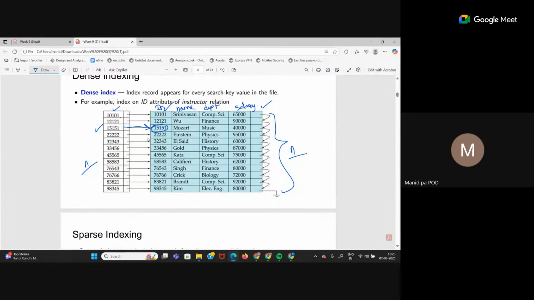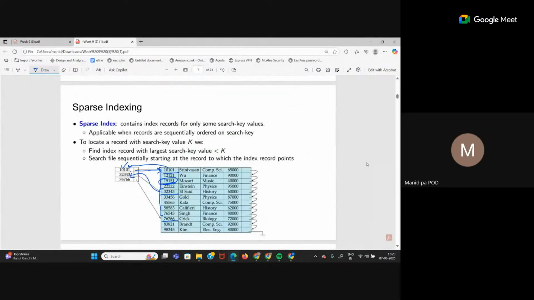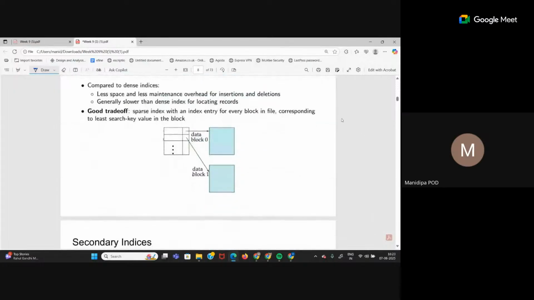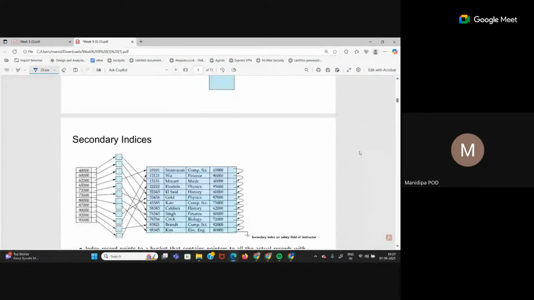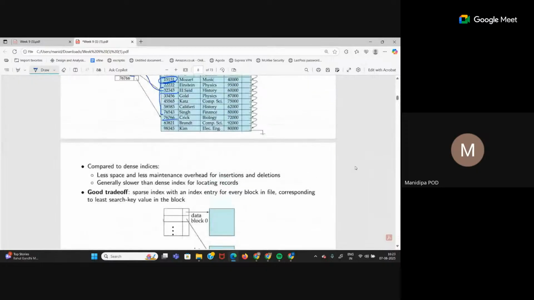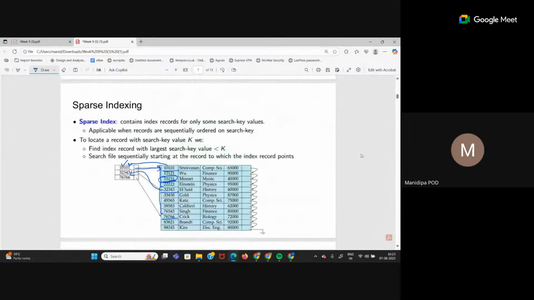So when we actually implement this in a real life scenario, we usually use a mix of dense and sparse indexing based on whatever our requirement is, right? So these two classifications are very important. See, the trade-off is given here also, so you can study it from here. I'm going to go a little fast because we have a lot of topics to cover. But is there a doubt? Anything we have covered till now?